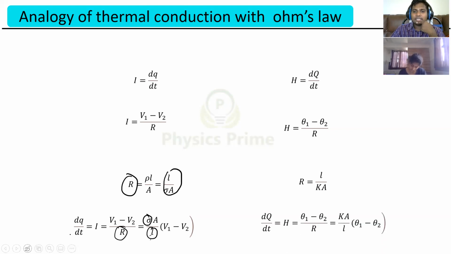Similarly, if you write here, H is equal to KA by L into theta 1 minus theta 2. That formula we have written at the very beginning. Were you able to relate both of them or not?